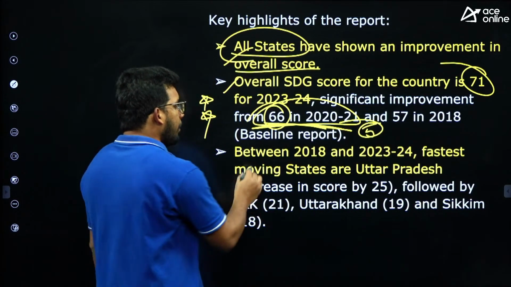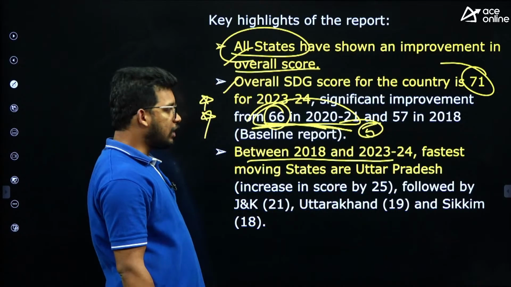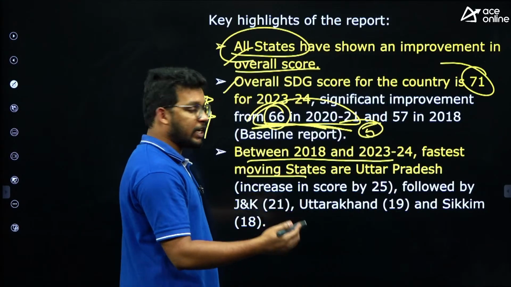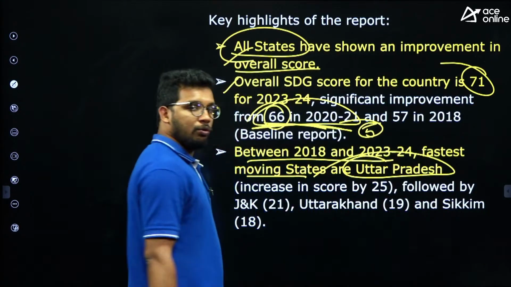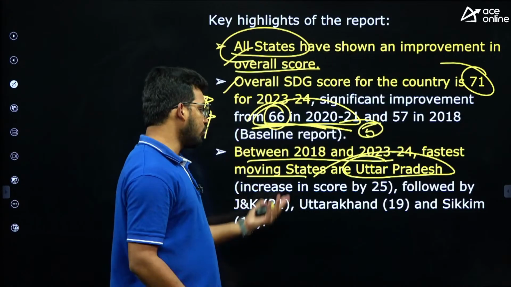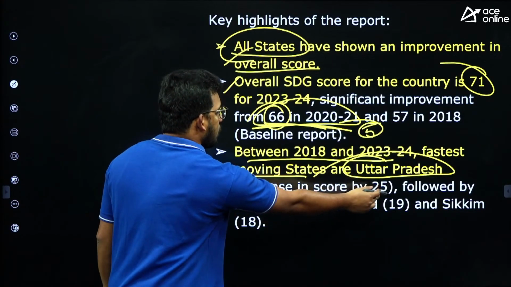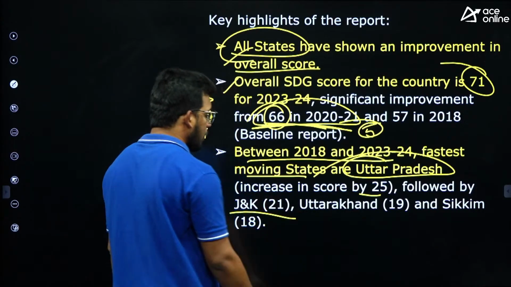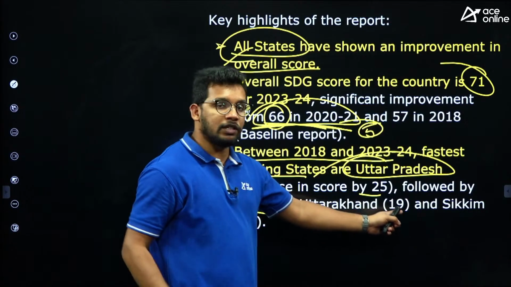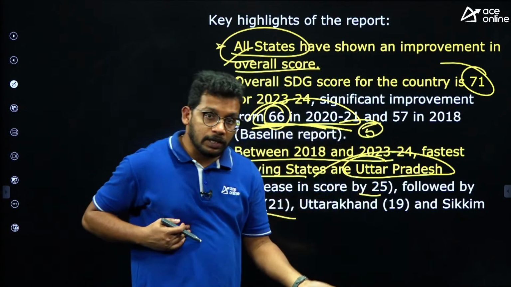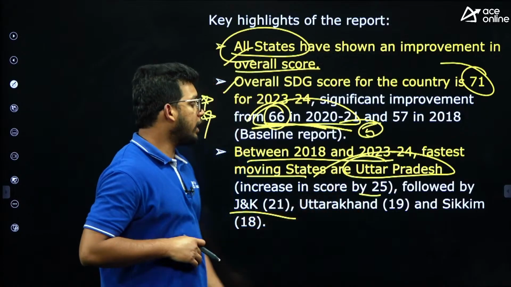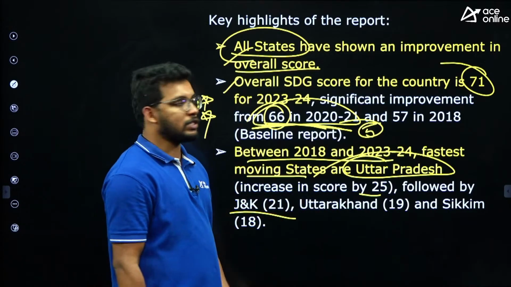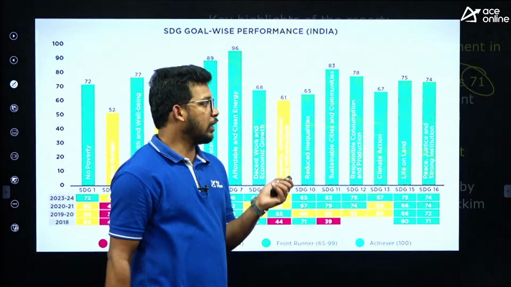Fine. And between 2018 and 2023, the fastest moving state is Uttar Pradesh. So the best state in terms of improvement is Uttar Pradesh. It has increased the score by 25. So Uttar Pradesh is a better performer. Then followed by Jammu Kashmir with 19. This is not out of 100, rather how much improvement they have made in the last 5 years, right? Then followed by Jammu Kashmir and Uttarakhand, Sikkim. Right, top 2-3 states you can remember.